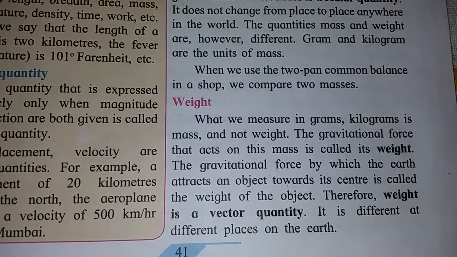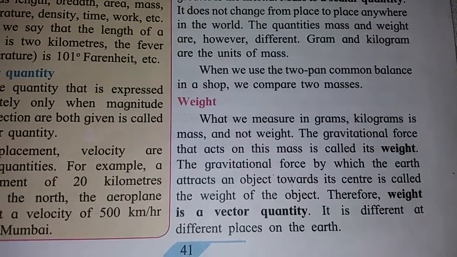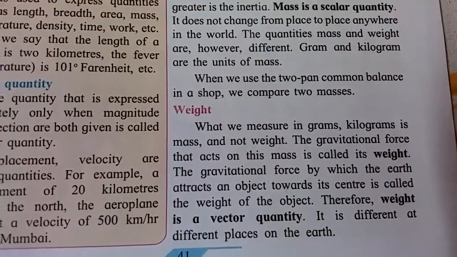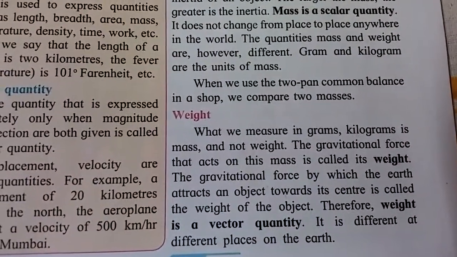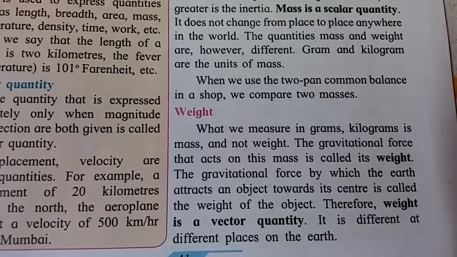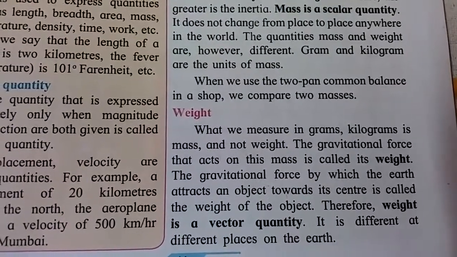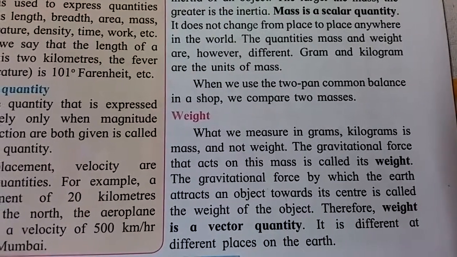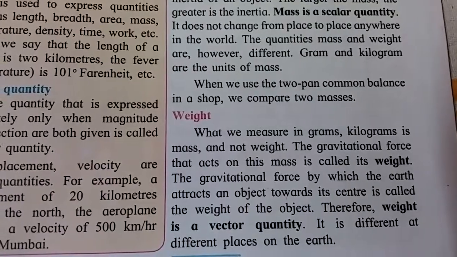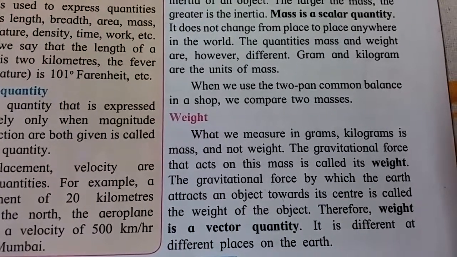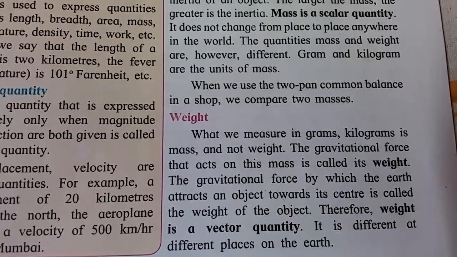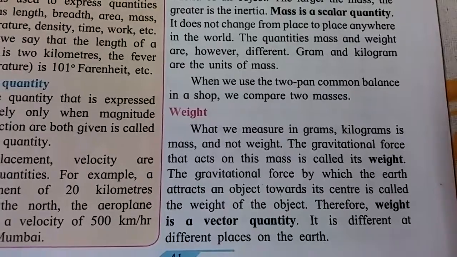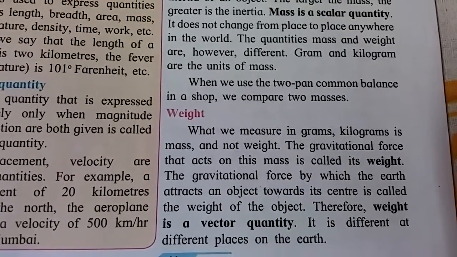What we measure in grams and kilograms is mass and not weight. Grams and kilograms measure mass. This is not weight. The gravitational force that acts on that mass is called weight. The gravitational force by which the earth attracts an object towards its center is called the weight of the object. Therefore, weight is a vector quantity. It is different at different places on the earth.